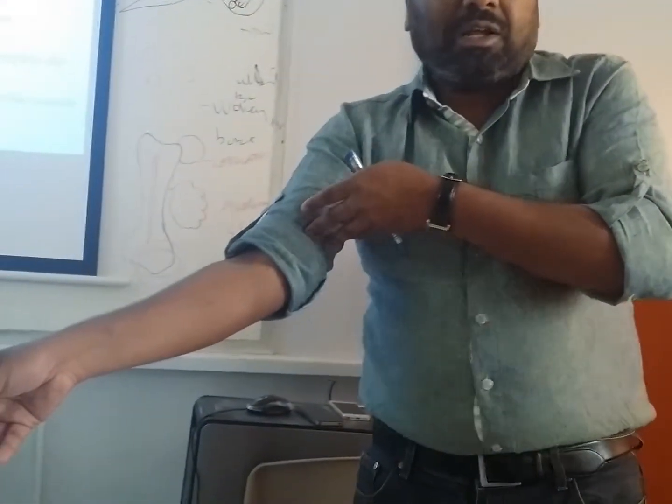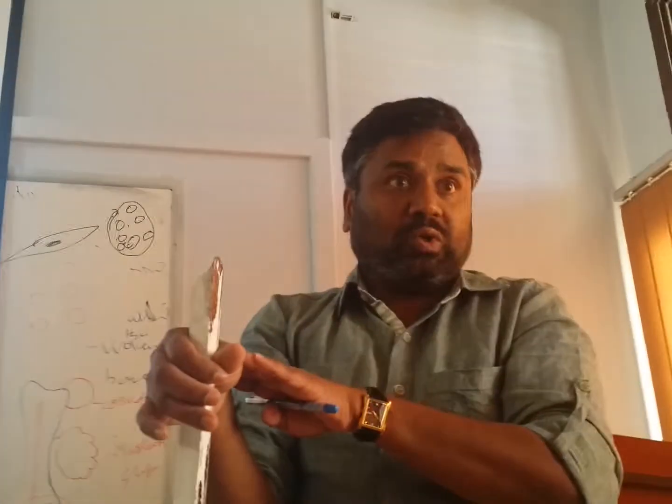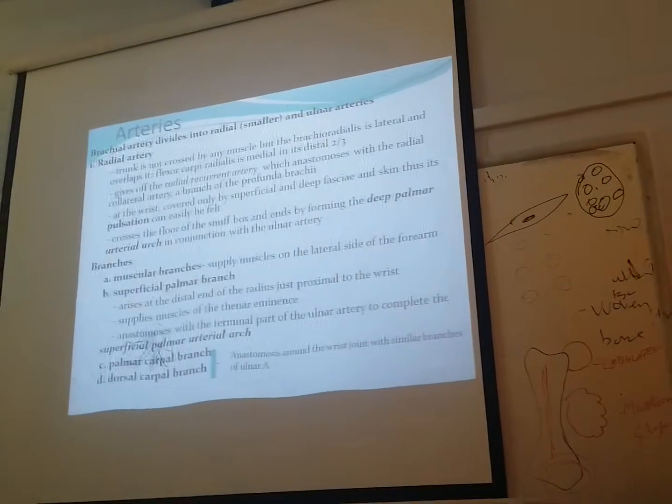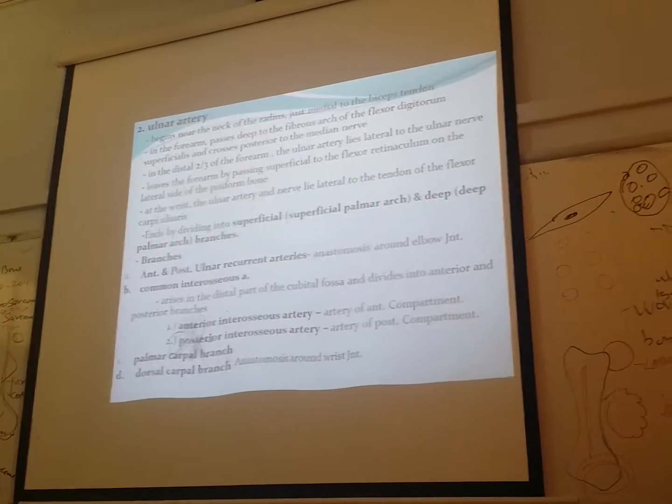Clear? And there are other branches which supply the forearm muscles. As I said yesterday, their branches take part in anastomosis around the elbow joint, like the ulnar recurrent and radial recurrent branches. Similarly around the wrist, carpal branches all make anastomosis around the wrist joint also. Many branches, so if you read those slides, it is very easy to understand. Only one thing to keep in mind is the interosseous artery, which divides into anterior interosseous and posterior interosseous. The rest of the story of these two arteries in the hand will be dealt with in the hand lecture.